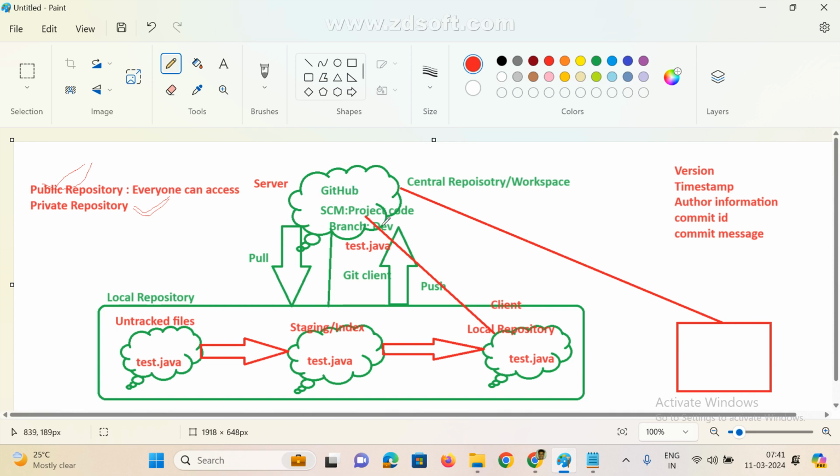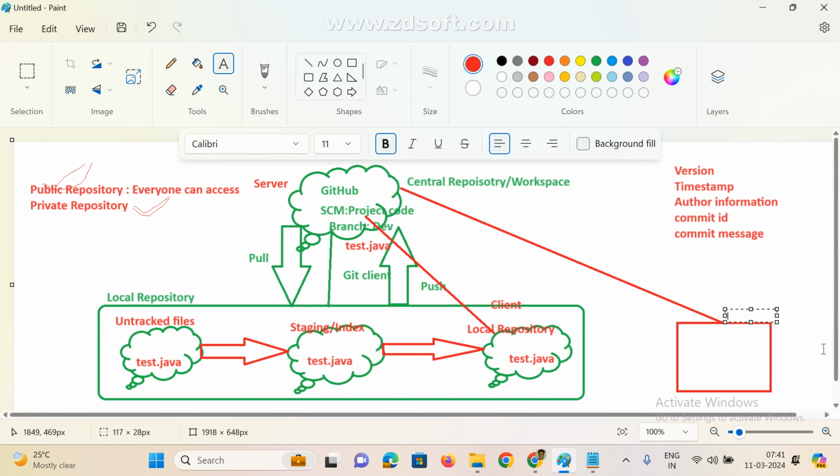Now, for example, just assume this is public or private, whatever it may be. I created one file, right? I pushed this file from local to central. Now I am the new resource. Just assume I am the DevOps engineer or the tester, whatever it may be, any one resource. I get source code from this repository. My entire project source code is available here also. So, source code management, right? The entire code is available here.